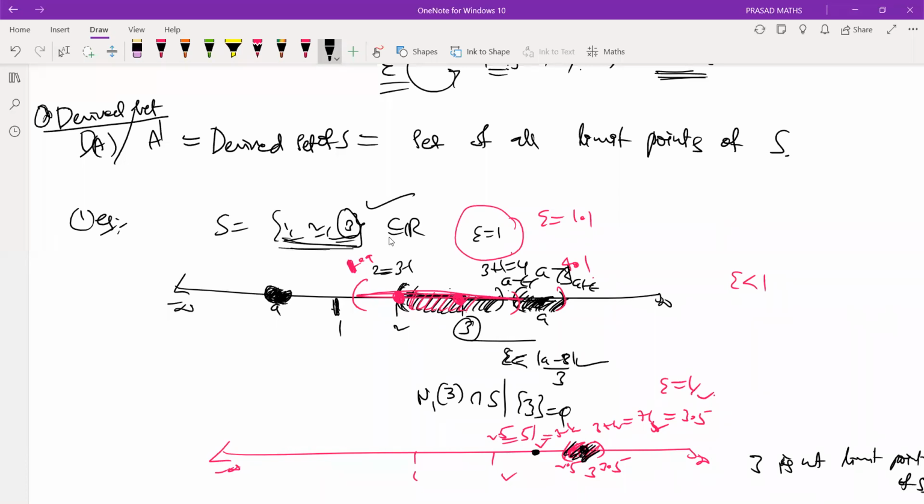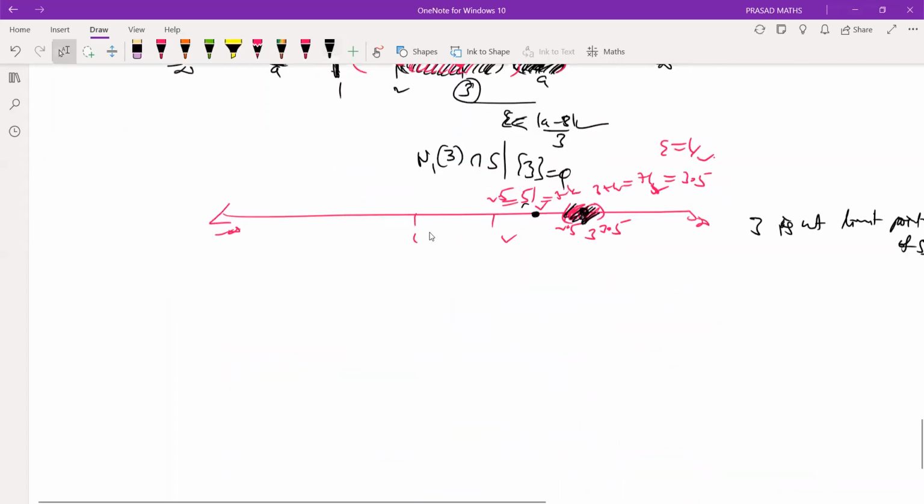Similarly, for this point, I'm going to take a very small neighborhood. Suppose you give me 2.5. My epsilon is 0.1, so this is 2.4 and this is 2.6. This neighborhood does not contain any point of the set. What is my set? 1, 2, 3. Does this neighborhood contain any point of the set? No. Therefore, there is at least one neighborhood of 2.5 which does not contain any point of the set other than the point itself. Therefore, 2.5 cannot be a limit point of the set.